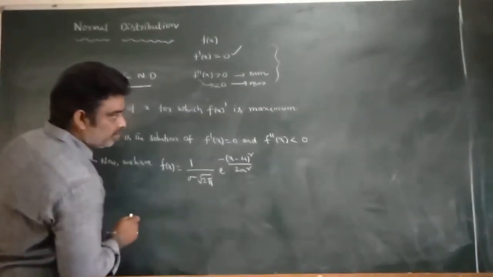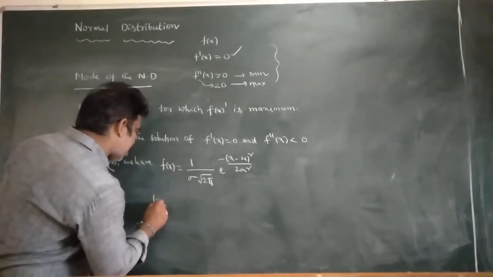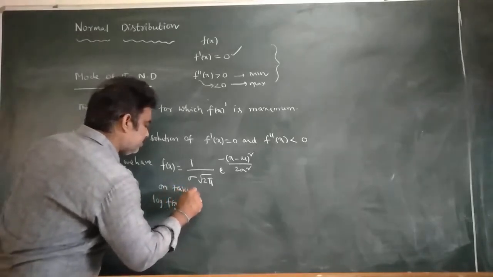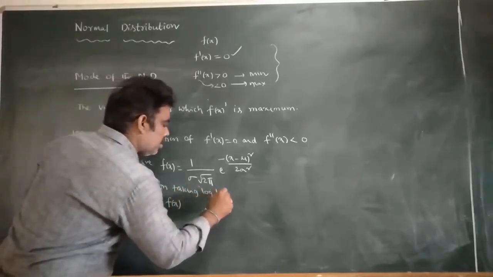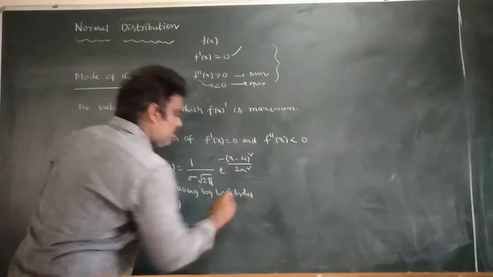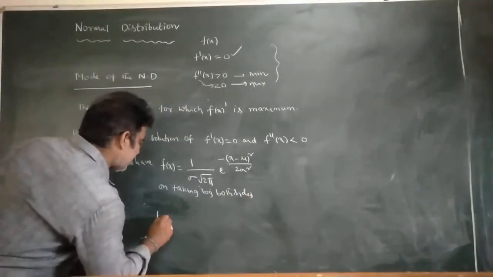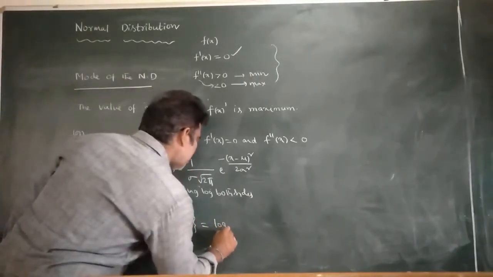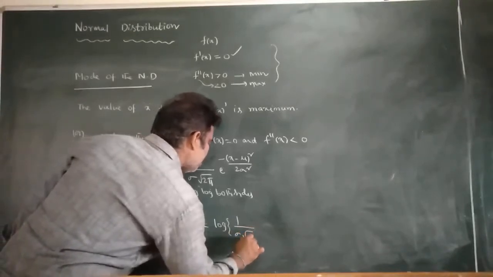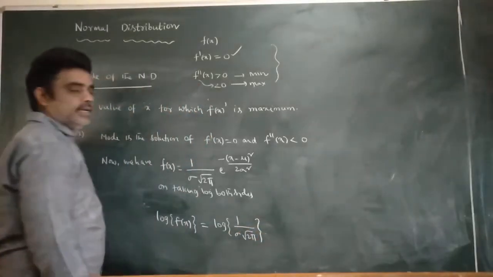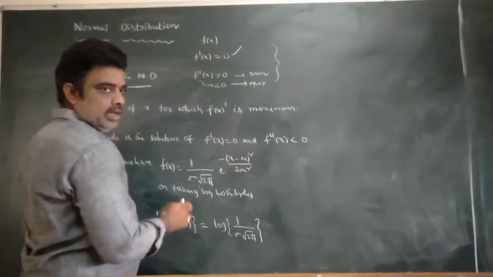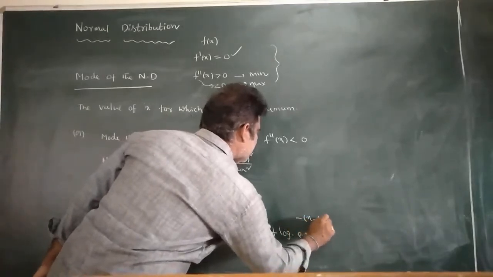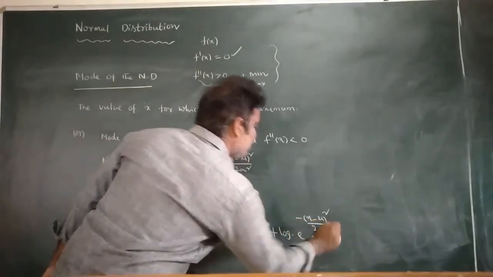So to find f dash x, I consider the logarithm on both sides. On taking log both sides, log f of x is equal to log of 1 by sigma root 2 pi into e power minus of x minus mu whole square by 2 sigma square.